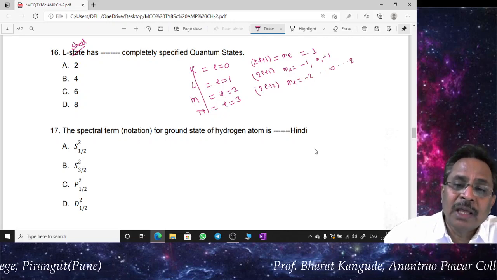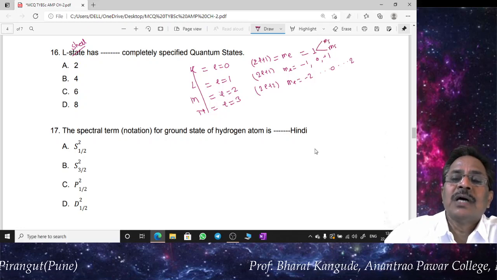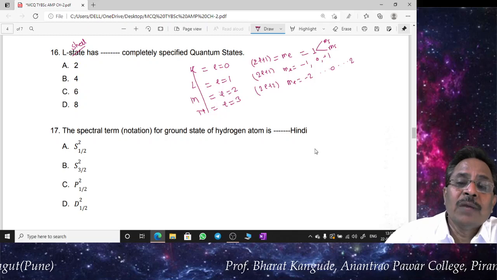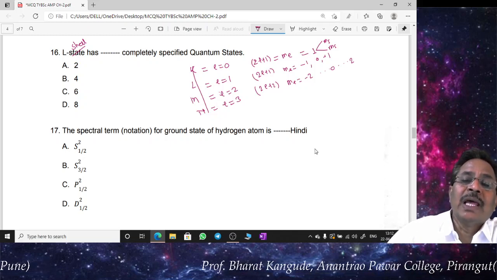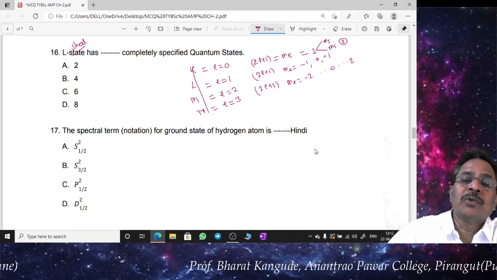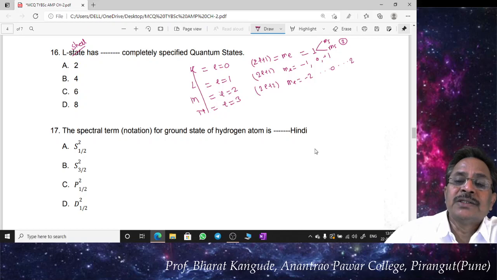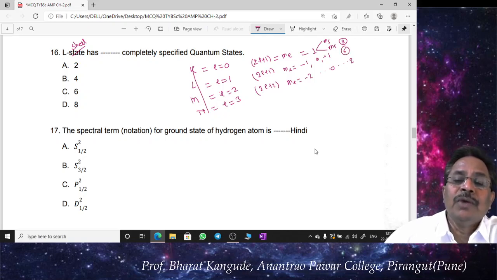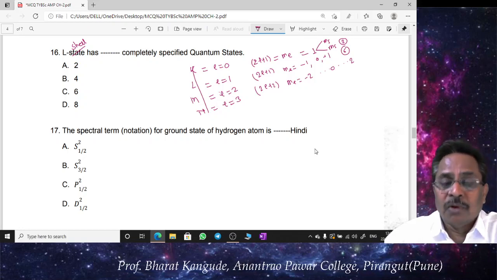And note that for every ml there are two possibilities of ms, one is plus half and the second is minus half, two orientations. That means for a particular value of l, how many electrons are there? For l equal to 0, 2 electrons are possible. For l equal to 1, 2 into 3, that is 6 electrons are possible. And for l equal to 2